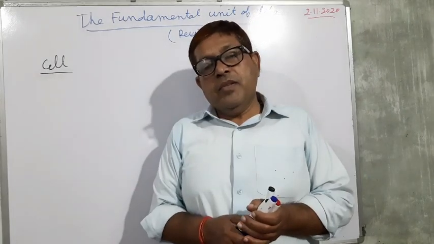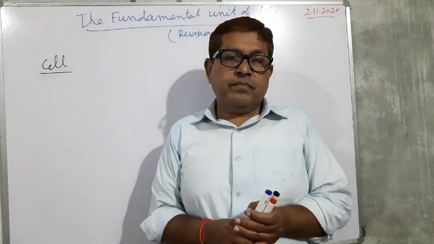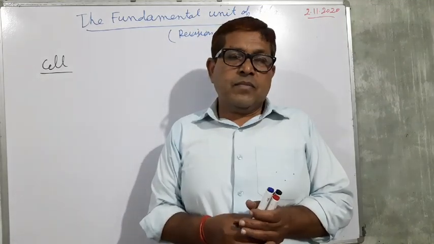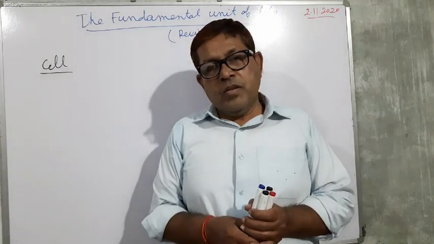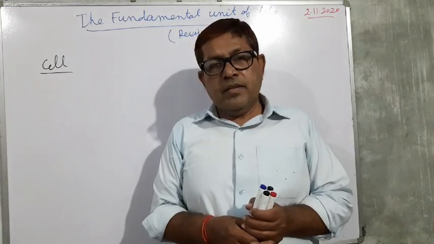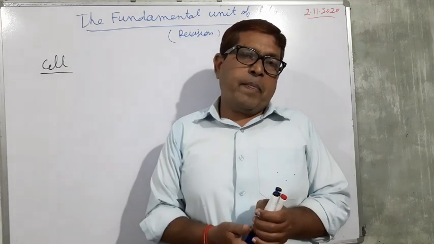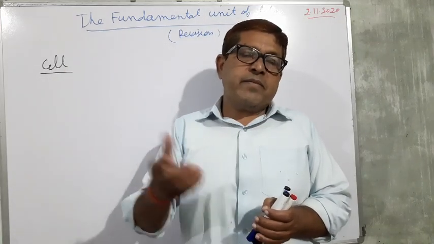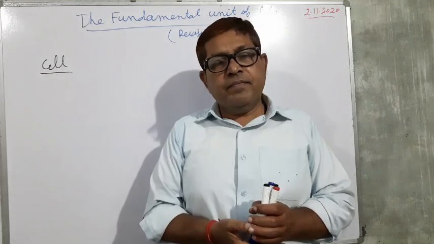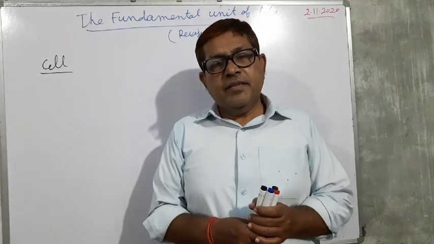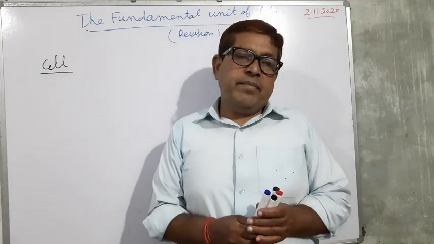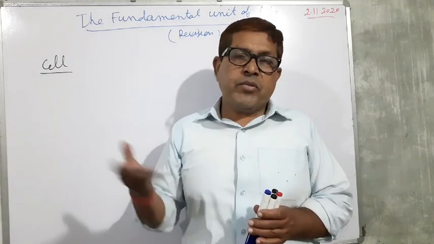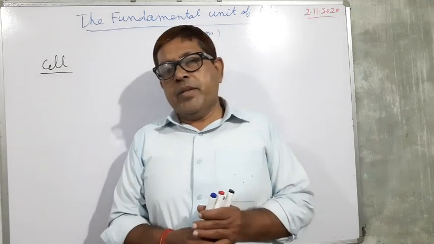Leeuwenhoek observed some cells, some organisms in the rainwater, but he did not give the name cell. So Robert Hooke gave the name cell.